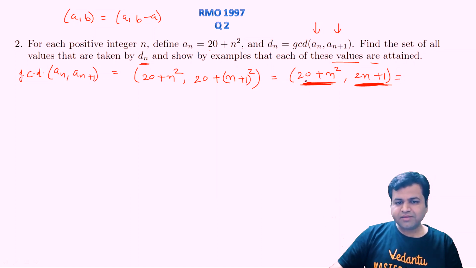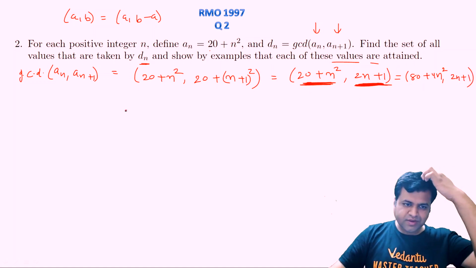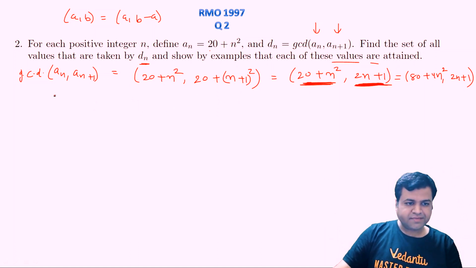So just multiply this by 4. Why 4? Because we want to convert the 2n square here. So it will become 8n plus 4n square, and here it will be 2n plus 1, right? So the GCD of these two will be the same.